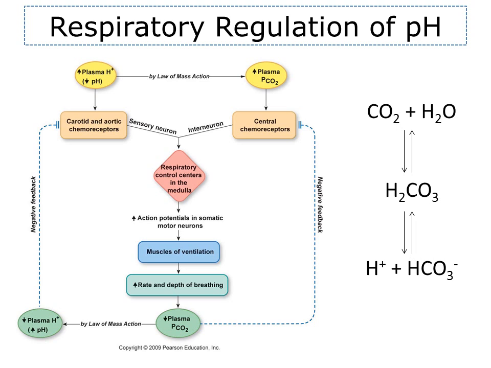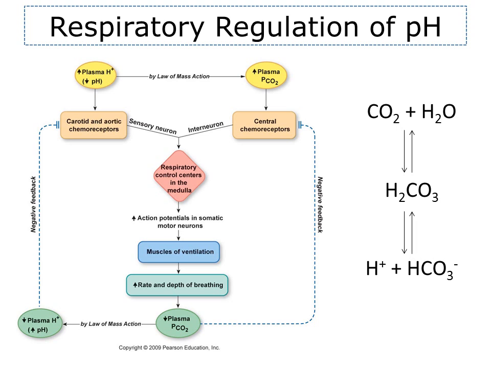Now, there's also a negative feedback control here. So, having expired the CO2, the plasma concentration of CO2 is going to decrease. This is detected by the central chemoreceptors, and it then inhibits their firing. The decrease in plasma hydrogen ion concentration will be detected by the carotid and aortic chemoreceptors, and this will also decrease their firing.